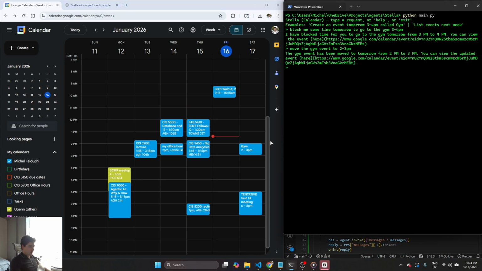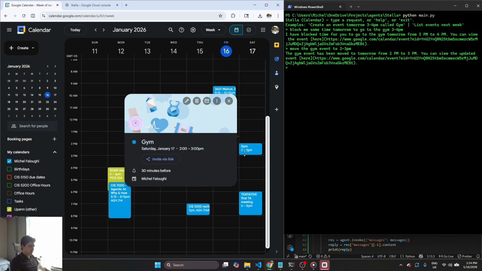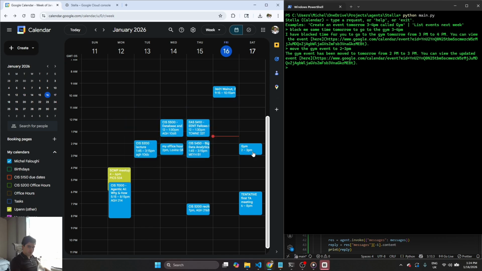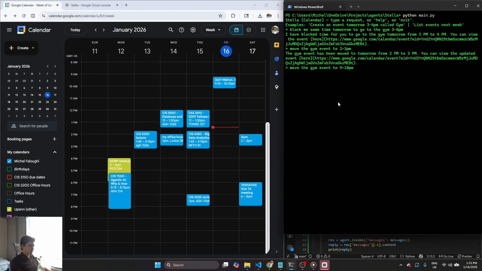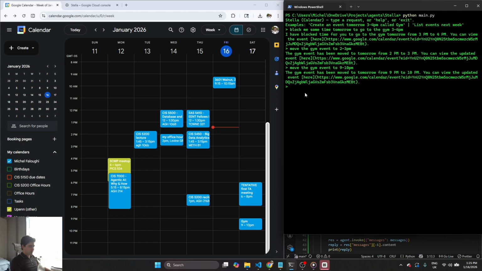So now it's going to move the event. So you see here the event has been moved from 3 to 4 to 2 to 3, right? It's a small jump, so you can see I should have done something more like, I don't know, from 2 to like 9 to 10 p.m. Okay, sorry, I'm kind of wasting time now in this silly example. But yeah, you see the gym event is now here. So I don't know who works out at night. Sometimes me in summer nights, whatever.